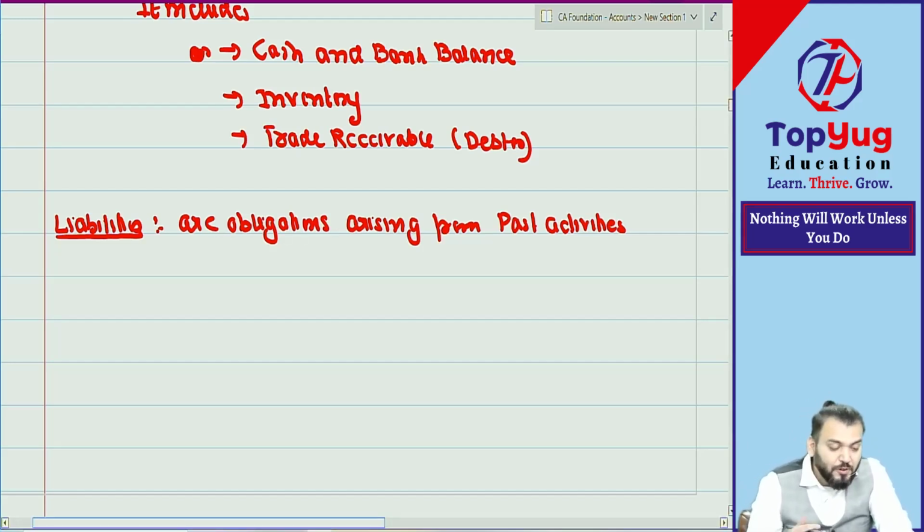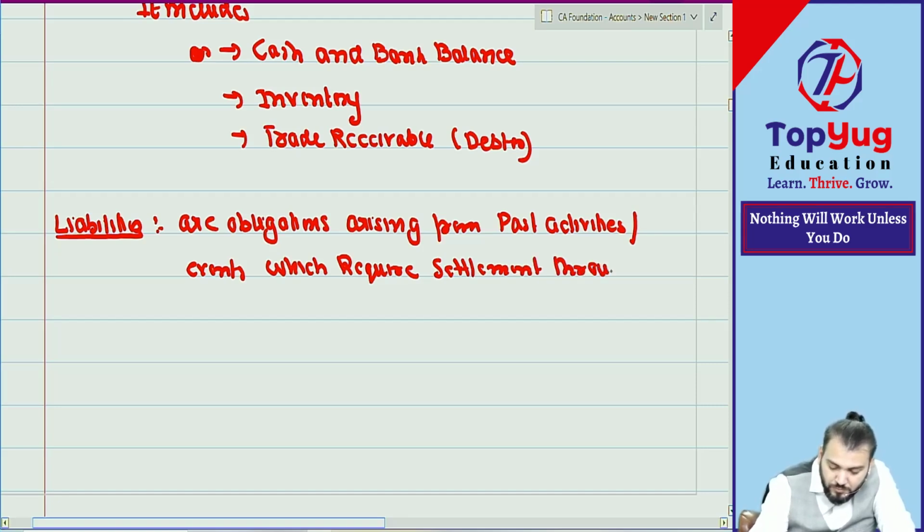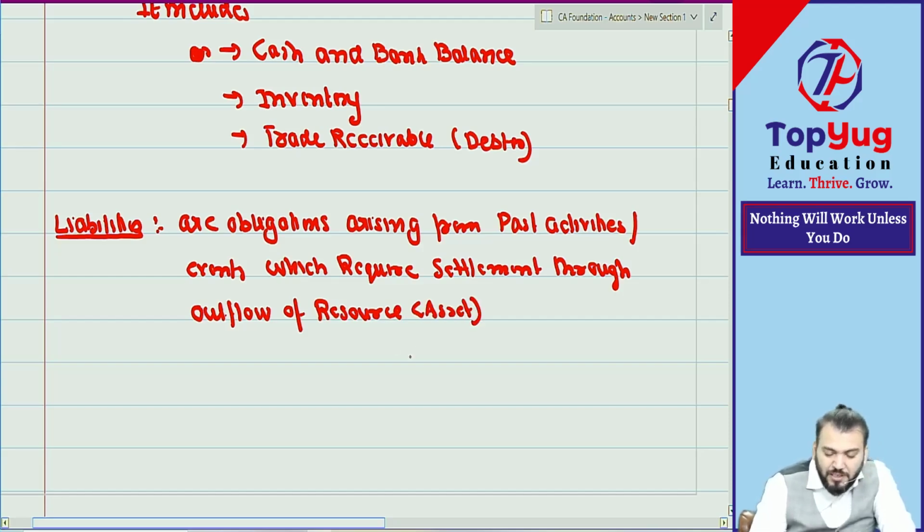The obligation arising from any past event or past activities, you can say past events, which require settlement through outflow of a resource. Resource means what? Asset. It can be cash or it can be any other asset.